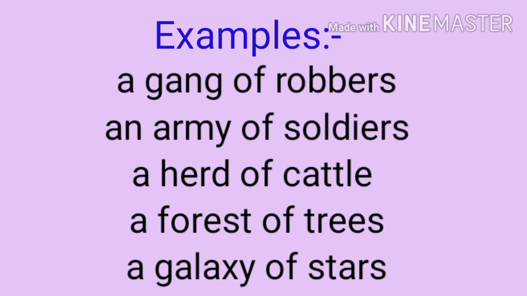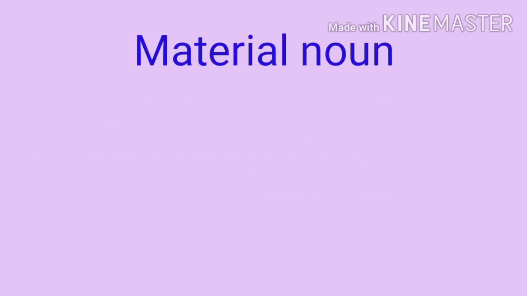Collective nouns are usually used as singular nouns. So here, a herd, an army, a gang, because it refers to only one group. But collective nouns can also have plural forms too. But generally, they are used as singular nouns.